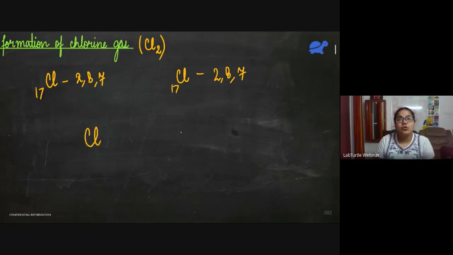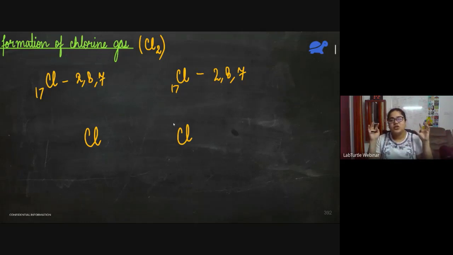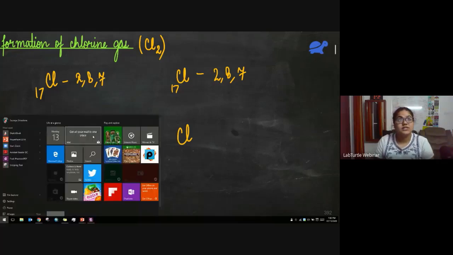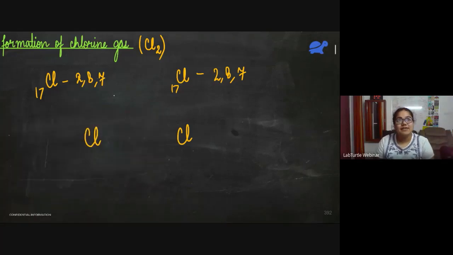We have two chlorine atoms. First of all, we draw the skeleton. We draw the atoms. Then we start drawing their valence electrons. So in chlorine, we have 7: 1, 2, 3, 4, 5, 6, and 7. And in this chlorine also, since both are chlorine atoms, I'm showing both of them with cross.